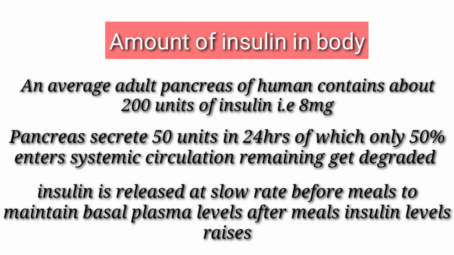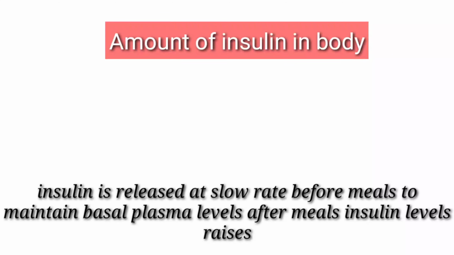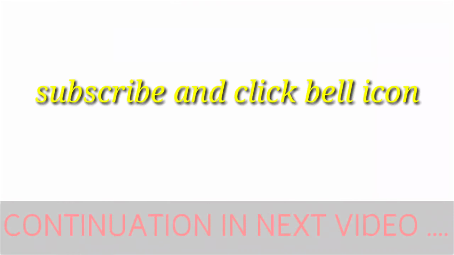And insulin is released at a slow rate before the meals. This is to maintain the basal plasma levels, and after meals the insulin levels are going to rise. The peaks of insulin are recorded after meals.